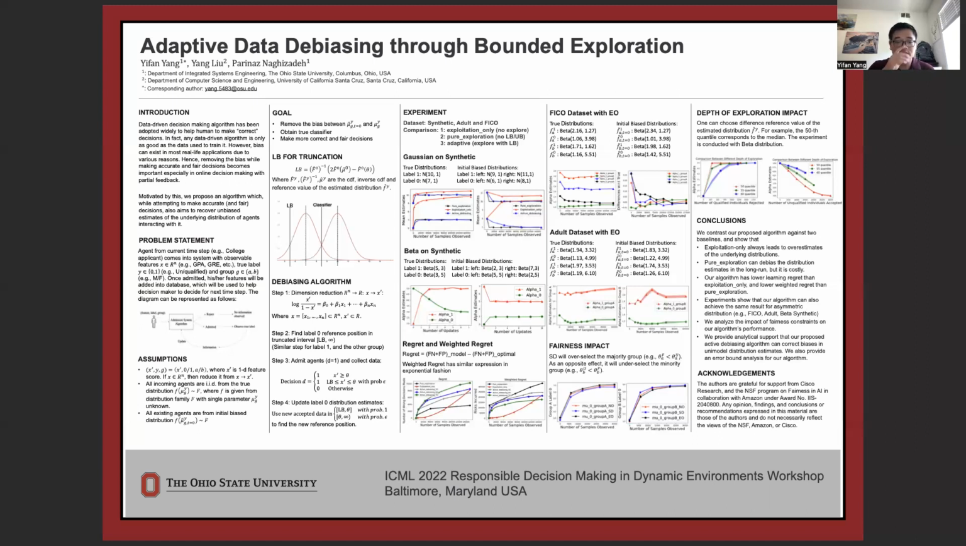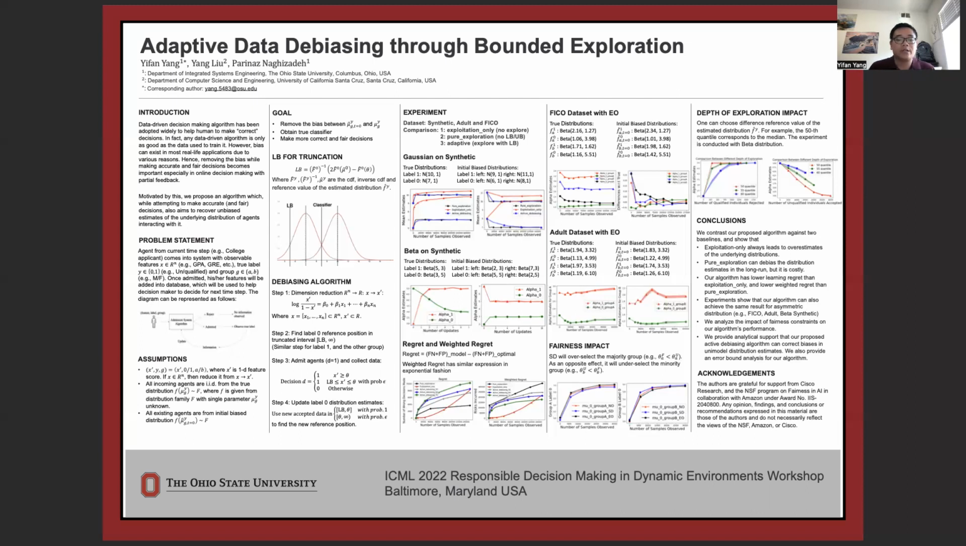Since we can only observe true labels with positive predictions, there are 3 models that we can compare. The first one is the exploitation-only model, which only accepts people above the threshold. The second one is the pure exploration model, which accepts everyone above the threshold and everyone below the threshold with some probability. The last one is our algorithm, which has a lower bound compared to the pure exploration model.